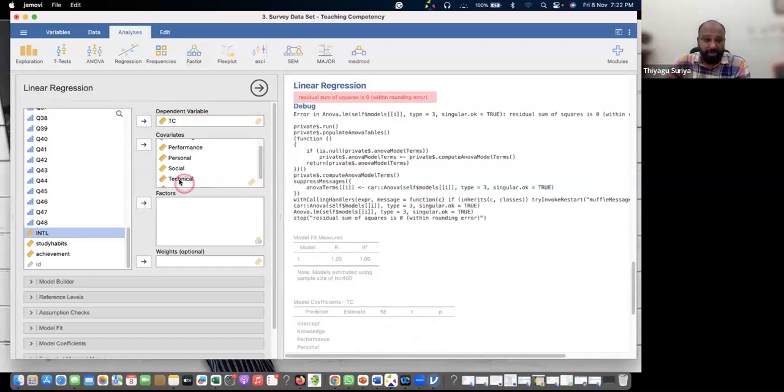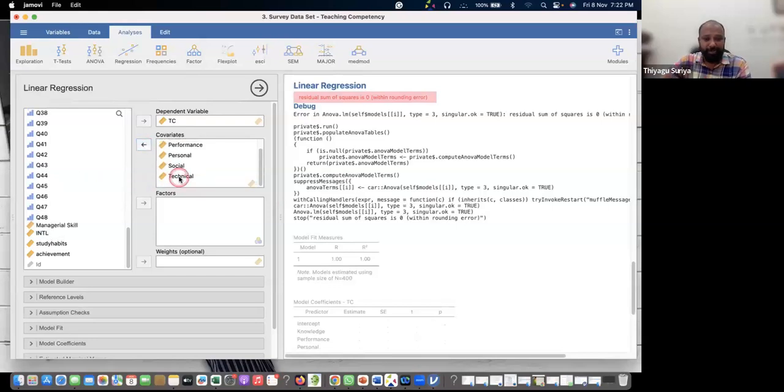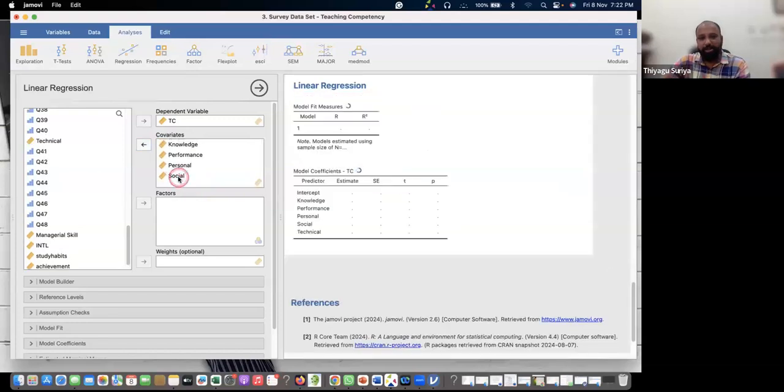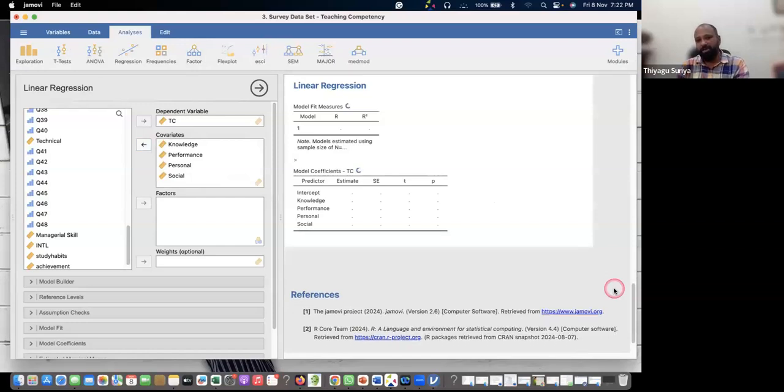Okay. So I'm just going to release this because it may be higher. I'm going to 4, because if you go with more, some things may not be related and won't get the response. So I'm going to check the knowledge, performance, personal skill, and social skills.